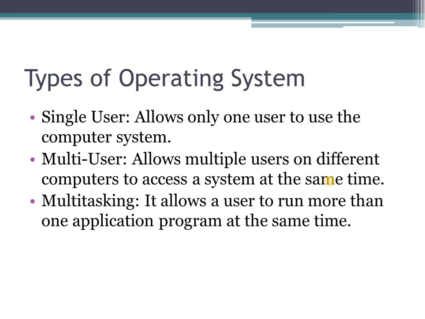The next kind of operating system is multitasking. Multitasking operating system allows a user to run more than one application program at the same time. In multitasking, the operating system keeps a track of program you are in and allows you to switch from one program to another without losing information. For example, you can enjoy listening to your music while writing a letter to your friend. You may also send the print request to the printer while doing all of the above tasks. Windows is an example of multitasking operating system.